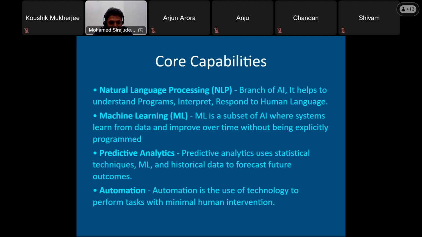The third one is predictive analytics. Predictive analytics is nothing but, as I already talked about, the weather forecast, maybe risk management in business. All this comes into the picture. Basically it's statistical data, and the statistical data is historical data. Historical data feeds the machine learning. The historical data gives the prediction of whether it happens or not tomorrow, whether it rains or not. So this kind of prediction, and some automation. Automation is the whole concept, right?